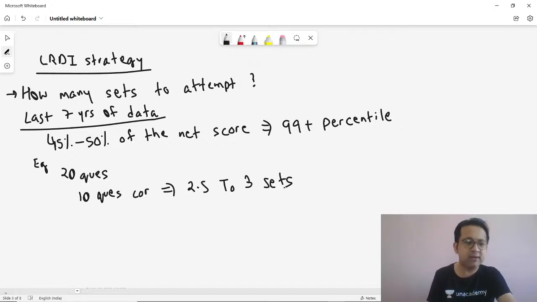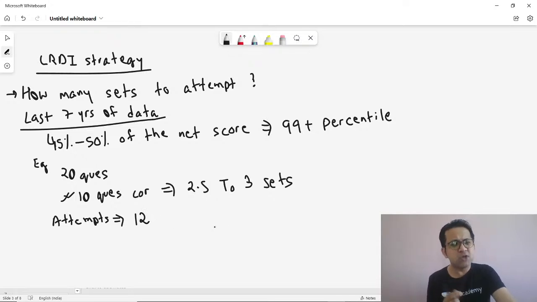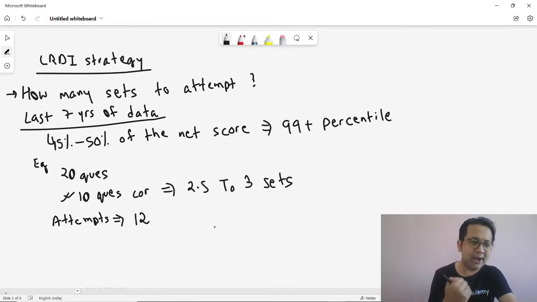I would still recommend that if you have to get 10 correct, you should do at least around 12 to 13 attempts to be on a safer side. Attempts should be around 12. Why around 12? So that even if two questions go wrong, the net score will be around 10 questions correct. But if you are confident that you have 100% accuracy, then you might want to attempt around 10 to 11 and get all of them correct. But again, if you are not sure about 100% accuracy, attempt around 12 to 13, and then even if 2, 3 go wrong, you have a safety margin, and you can expect to get around 10 of them correct.